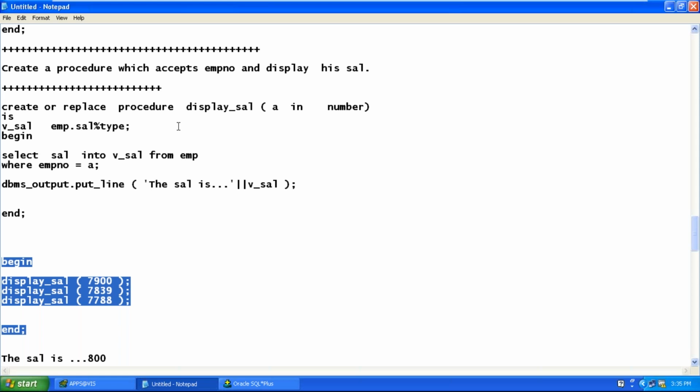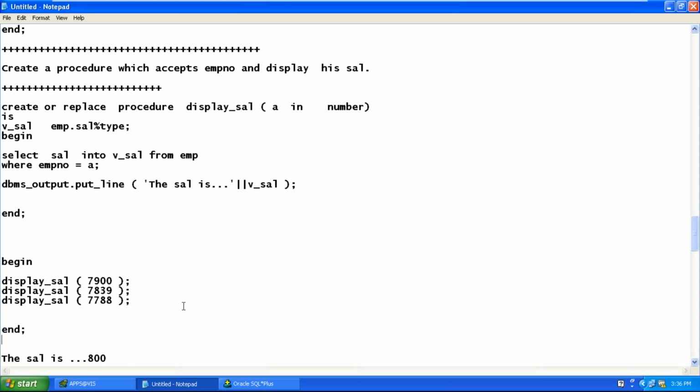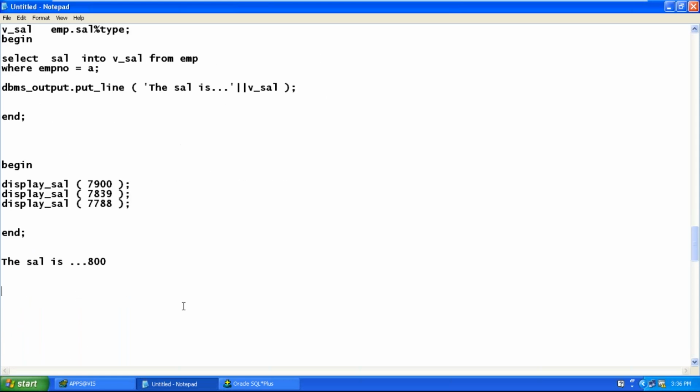Sunil, one more question. In this begin and end, we are hard coding the input parameter. Can it be a runtime parameter? How did we get it in a PL/SQL block, in a normal procedure, not a stored procedure? We used the ampersand operator, isn't it? Here also, in a stored procedure, we can use it. I'll show you the example.